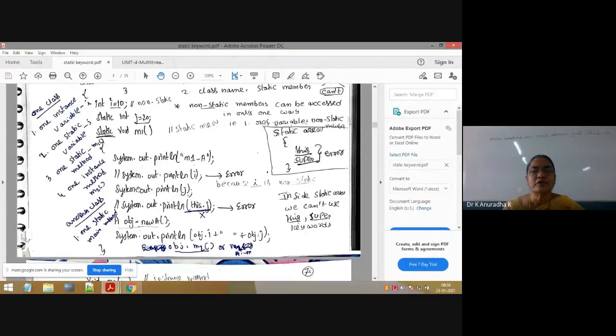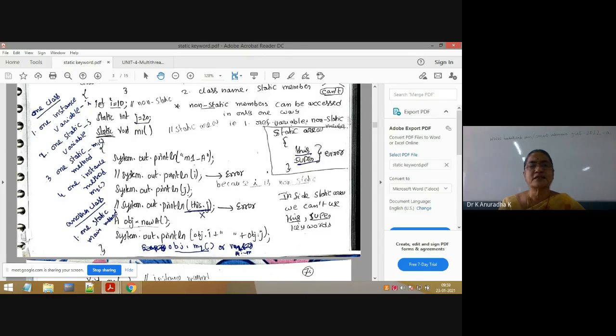Now we will see. Here System.out.println(i). Now I have already explained the concept of static method, so you can easily understand what we can access and what we cannot access. System.out.println(i), can you access it? Because this is a static method. M1 is a static method. Inside a static method we can't access instance variables or instance methods directly. They must be accessed with a reference variable only. That's why here I am trying to access i.